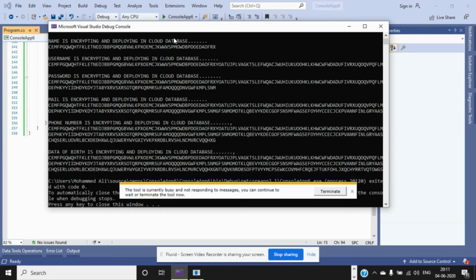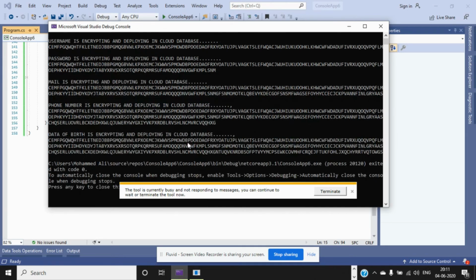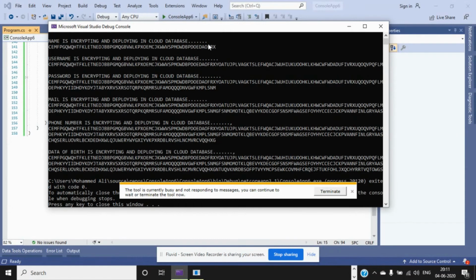One is identified by the other. This is identified by this, and so each and every one. One can be identified only when we get two independent contents. So we have seen here this has been uploaded in the database.